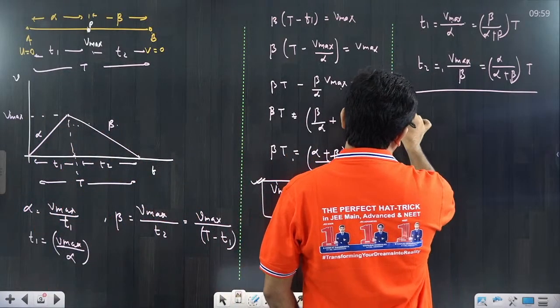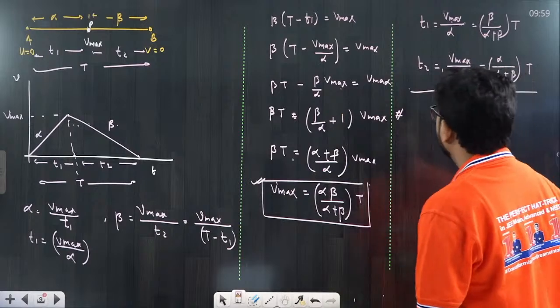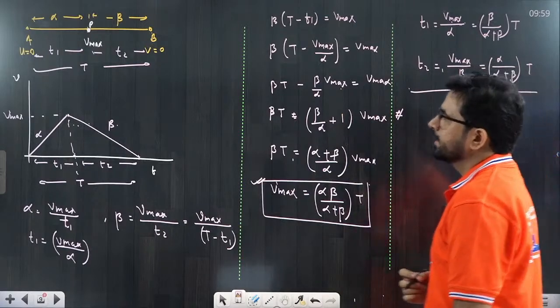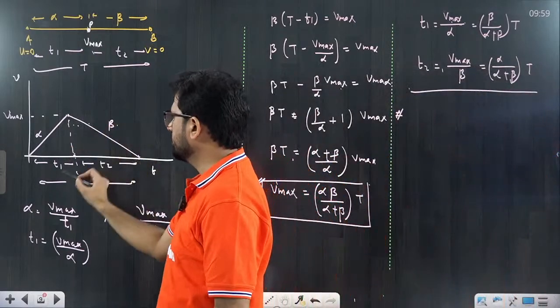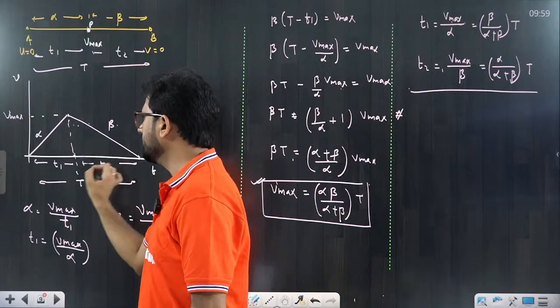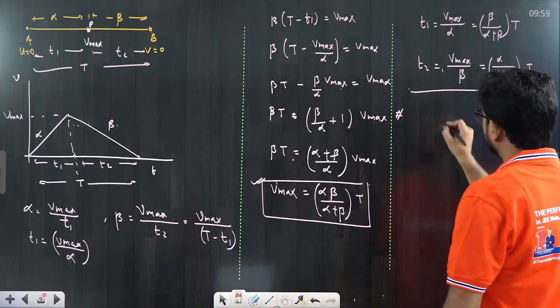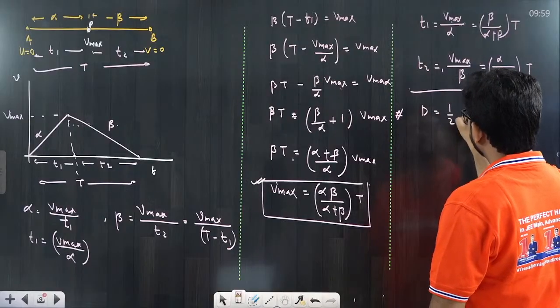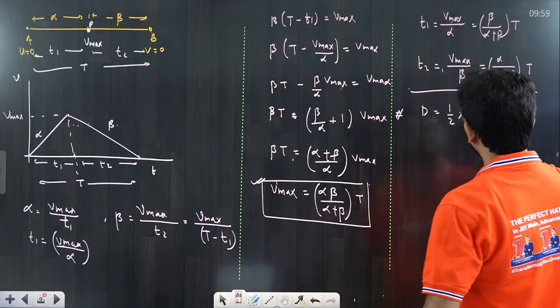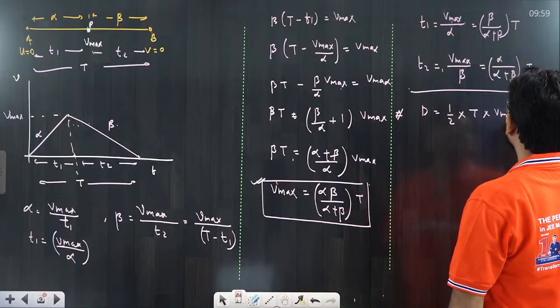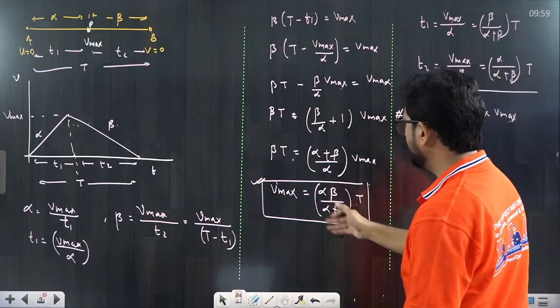What is total distance? For that you can use a very basic term: the area under the curve. Because we know the total time interval, V max we already know, so we can find the area under the curve. So total distance would be how much? 1 by 2 base into height. The base is equal to T and the height is V max. V max we have just calculated, we can put it.